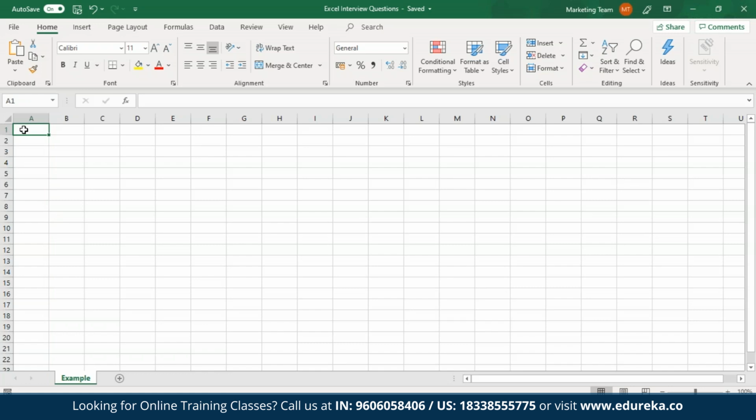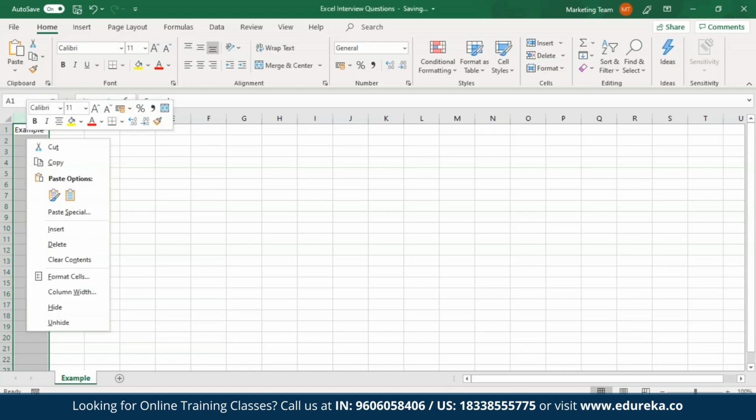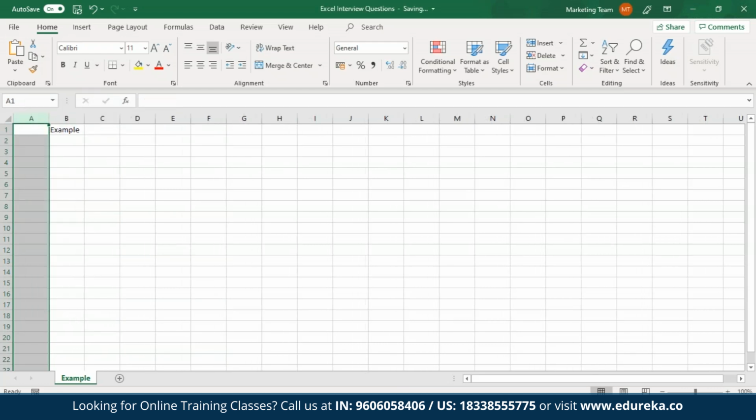Now for a more clear picture, let me just type in something over here. I'll say example. And then I'll select this column, right click on it. I'll say insert. So as you can see, a new column has been inserted before this column.